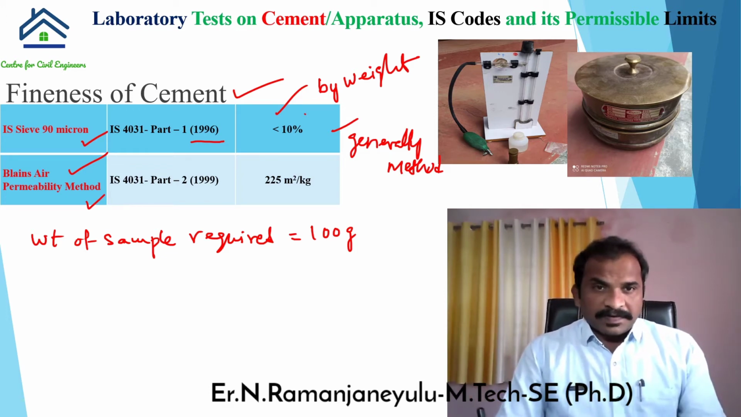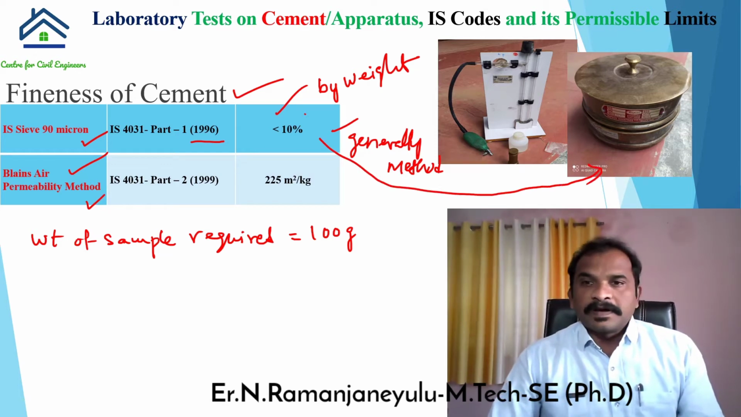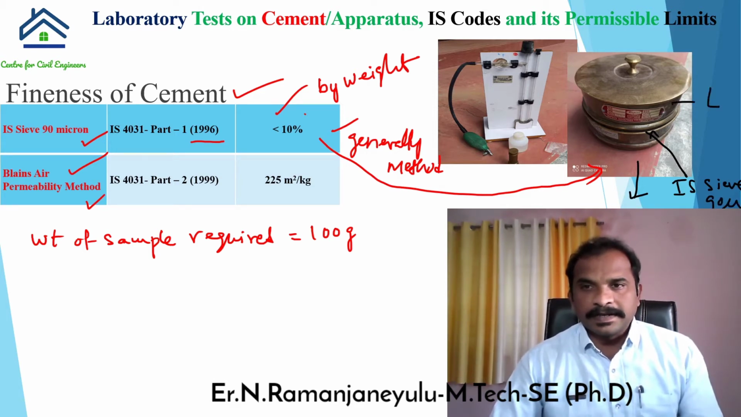For this test, this is the apparatus which we have to use. Here you can see at the bottom we have the pan, the middle one is the IS sieve of 90 micron, and this is the lid. It is made of brass. This is the complete setup of the IS 90 micron method. This is the apparatus which we have to use to determine the fineness of cement by the IS 90 micron sieve method. This is the code; in this code the complete details are given about the fineness of cement by the dry sieve method.